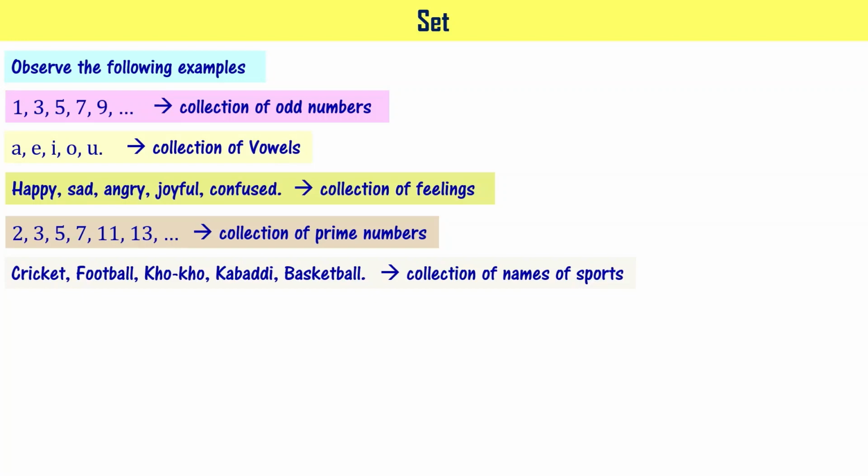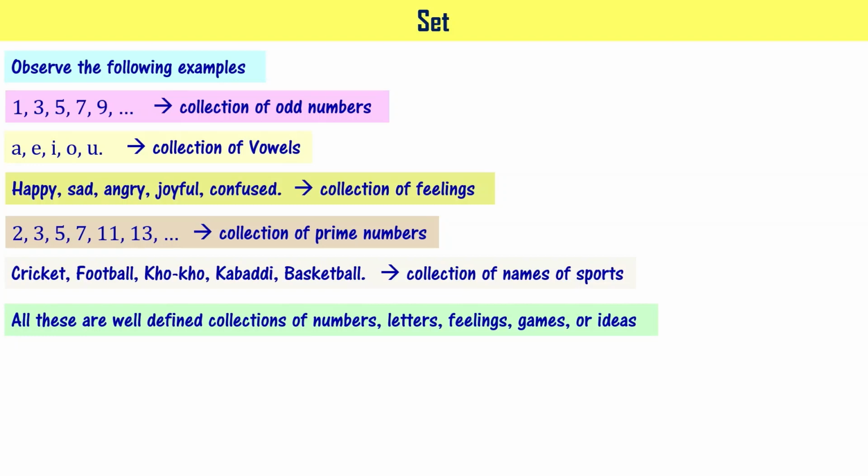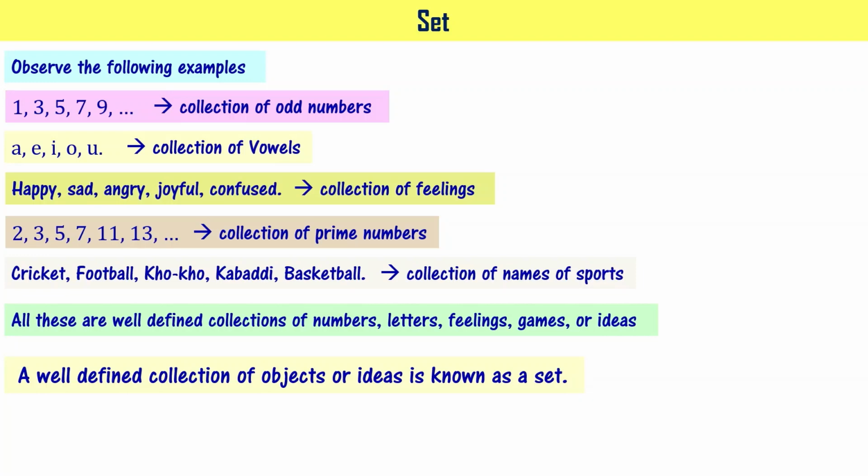When you have observed all this, you can say one thing. All these are well-defined collections of numbers, letters, feelings, games, or some ideas, right? A well-defined collection of objects or ideas is known as a set. Set is defined as a well-defined collection of objects or ideas.